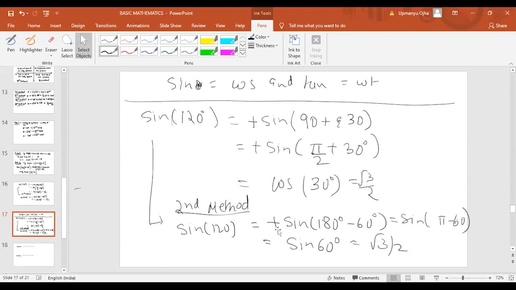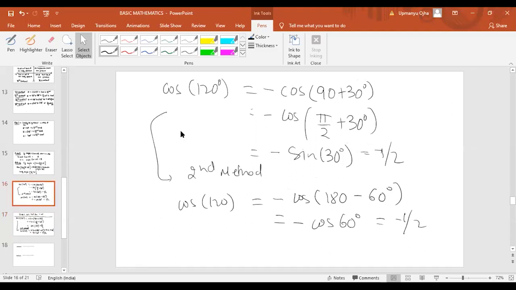Just look at all the rules I have given to you. Make a note and then try to understand what I'm trying to tell you. One more example I'll give, the second method. Either we can write 120 as 90 plus 30, or we can also write it as 180 minus 60 degree. Both we can write, because 180 minus 60 degree is 120, and 90 plus 30 is also 120.